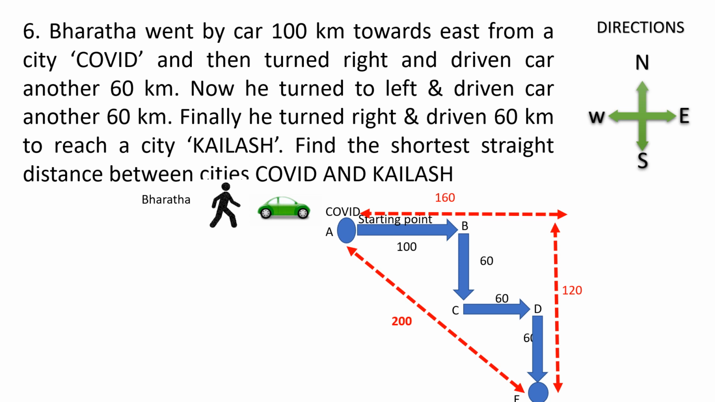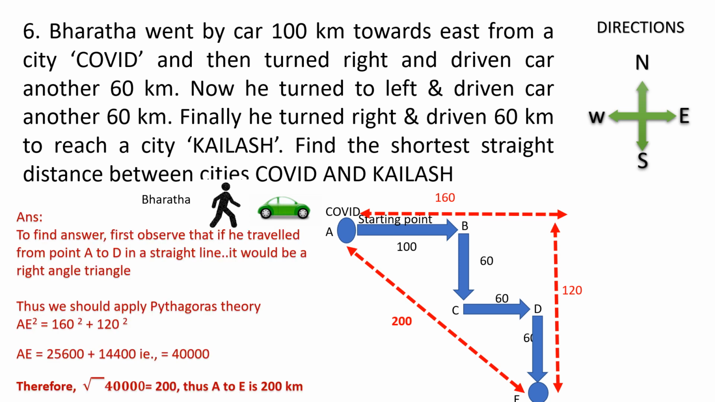Now we have to find out A to E. If you apply Pythagoras theorem to this diagram, AE squared is equal to 160 squared plus 120 squared. That is, AE is equal to the square root of 25,600 plus 14,400. That is 40,000. Therefore, square root of 40,000 is 200. Thus, A to E is 200 kilometers.